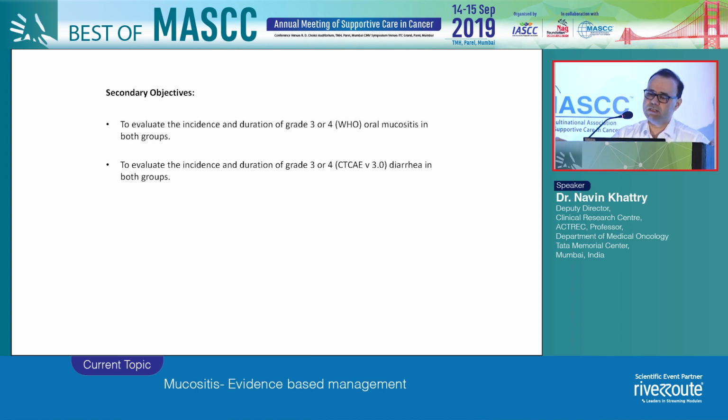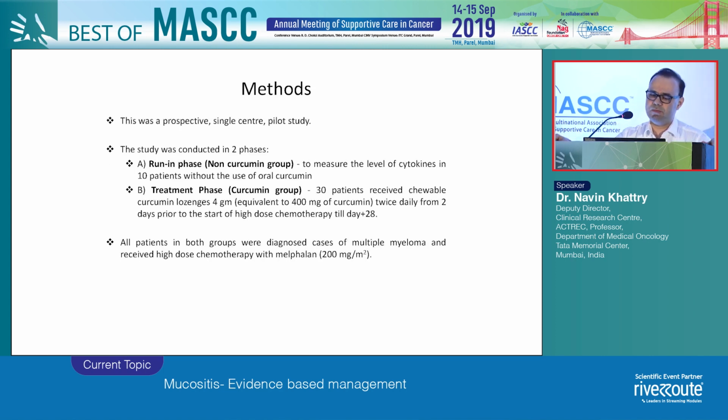The secondary objective was to look at the grade 3, grade 4 oral mucositis, diarrhea, and other toxicities. So we did 2 phases of it. It's not a randomized study. The first phase was 10 patients who did not receive curcumin. And the second phase was the treatment phase in which the next 30 patients received curcumin lozenges, and these were 4-gram lozenges, 4 tablets in the morning and 4 in the evening.